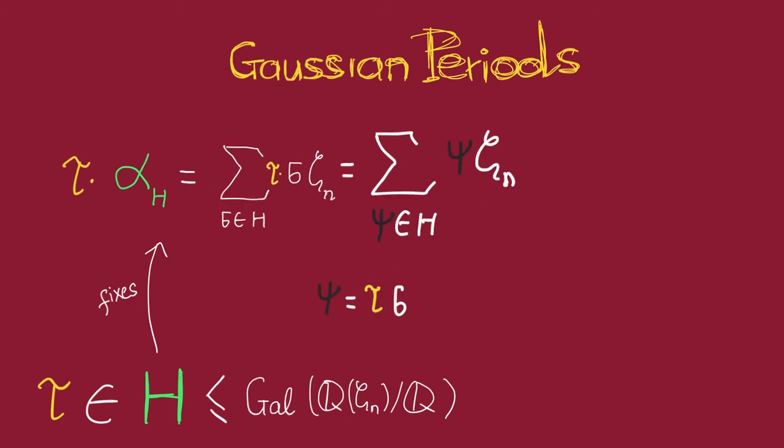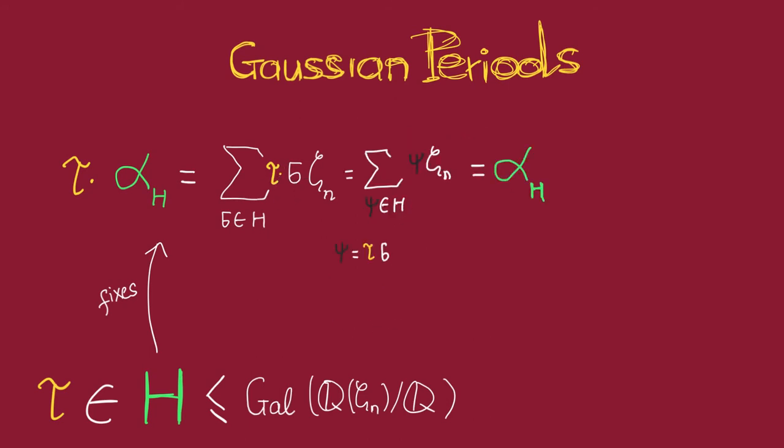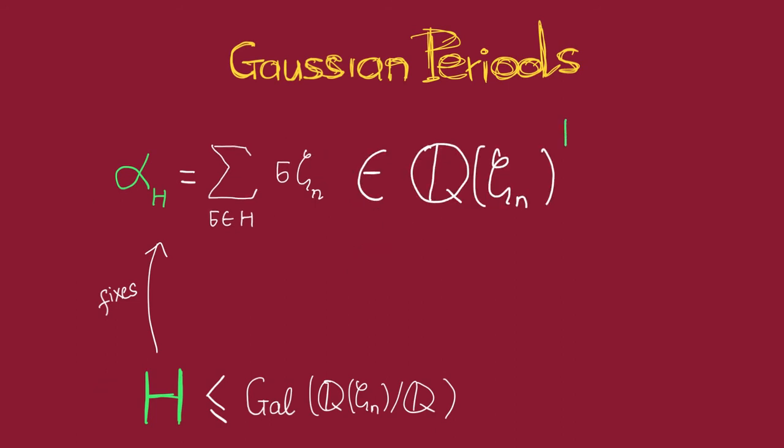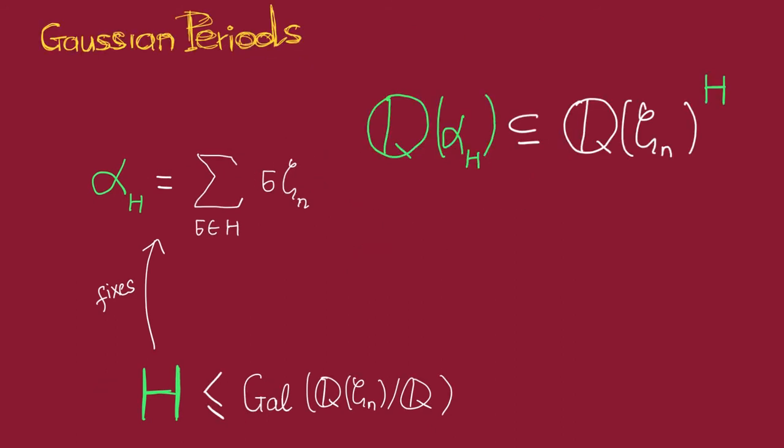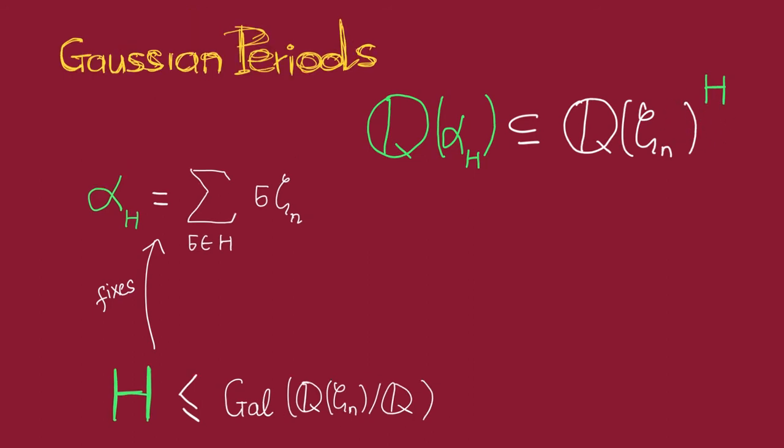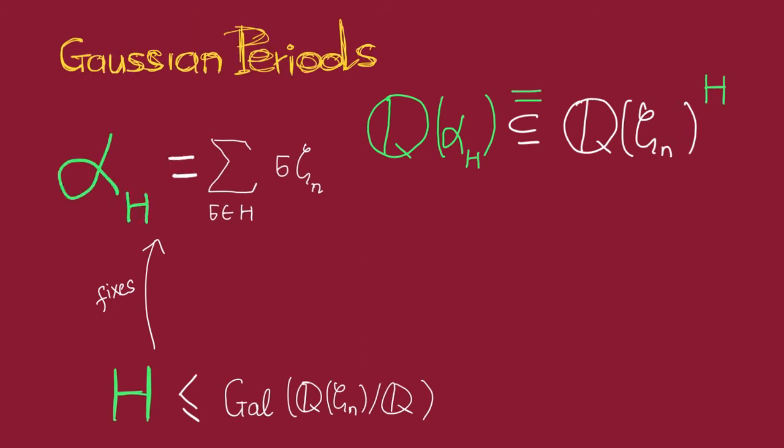This is because as sigma ranges over elements of H, tau sigma also just ranges over elements of H. Thus, every element of H fixes alpha. So alpha must lie in the fixed field of H. That is, Q(alpha_H) is going to be a subfield of this fixed field of H. But we claim that they should actually be equal. That is, alpha_H should actually generate this whole fixed field.